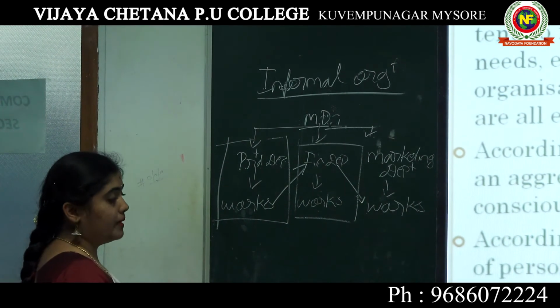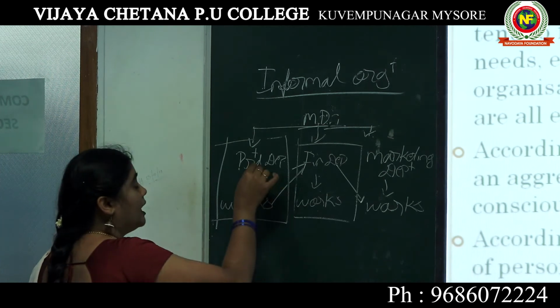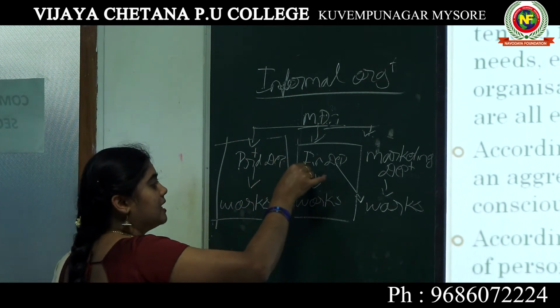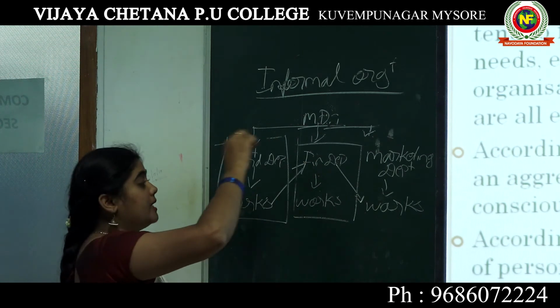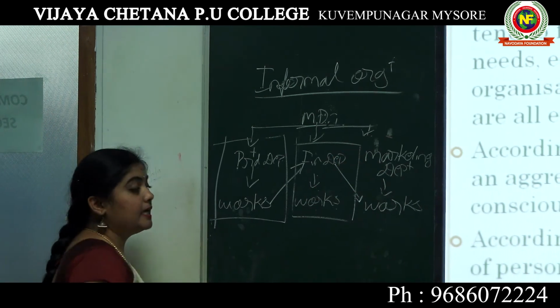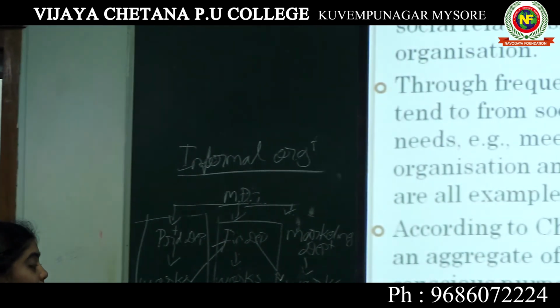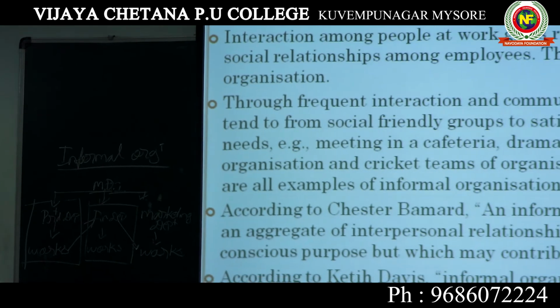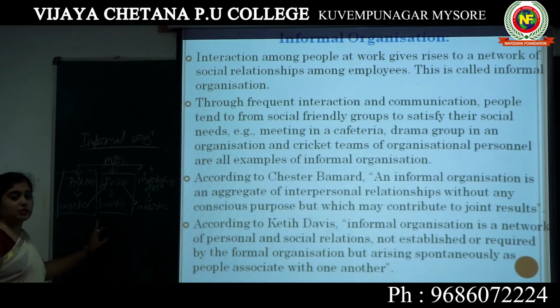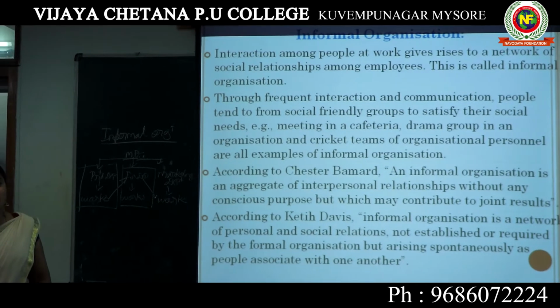But in an informal organization, production department workers can easily interact with the finance department, and finance department workers can directly interact with the marketing department. It creates social networks in working places among workers. This is called an informal organization.